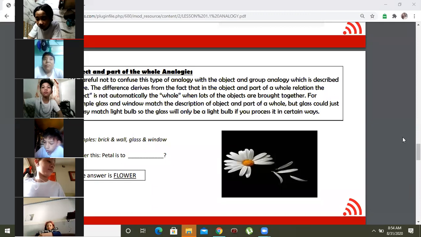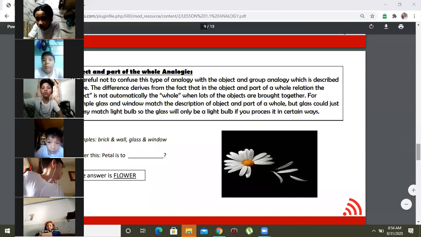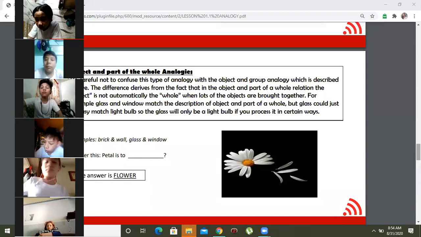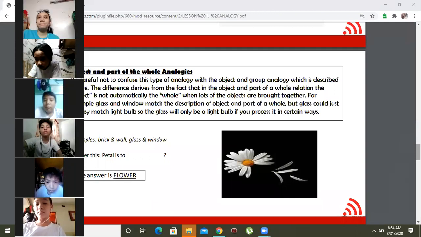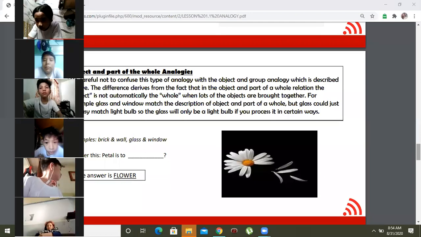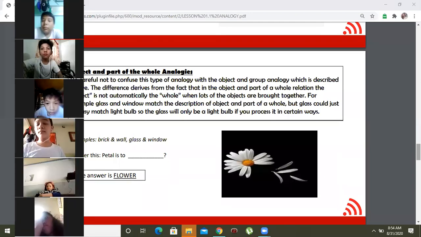Part of body. Again, in order for you to answer it correctly, you need to identify the part. You need to identify the relationship. If esophagus is part of the digestive system, what system do you think does spinal cord belong?